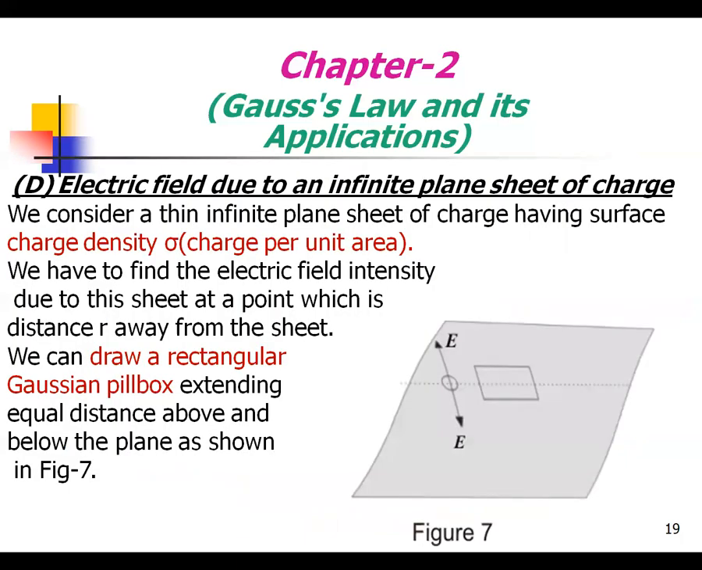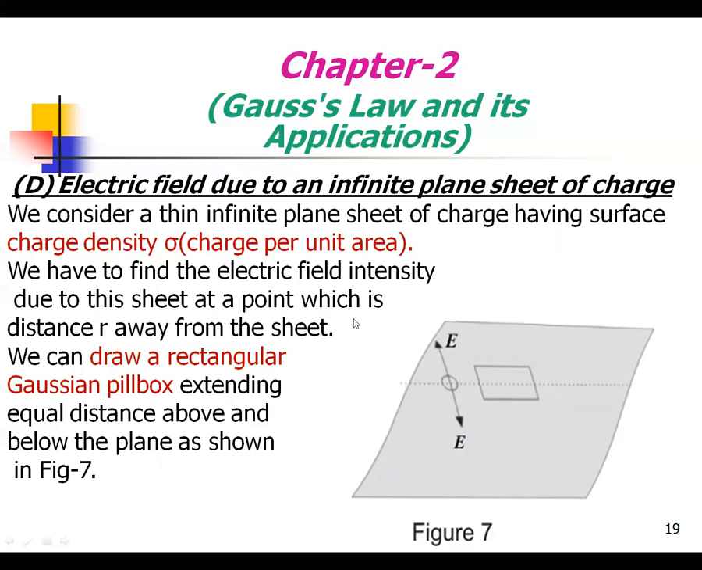Another application of Gauss's law is the electric field due to an infinite plane sheet of charge. This is the infinite plane sheet of charge, in which the electric field passes through the Gaussian surface in the form of a rectangular Gaussian pillbox. This is called a rectangular Gaussian pillbox.